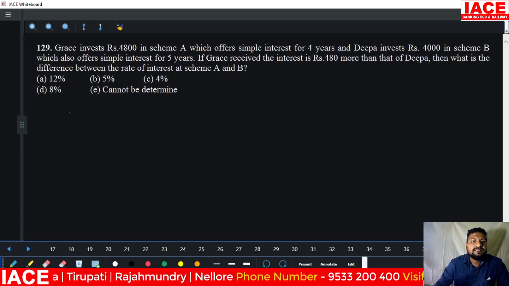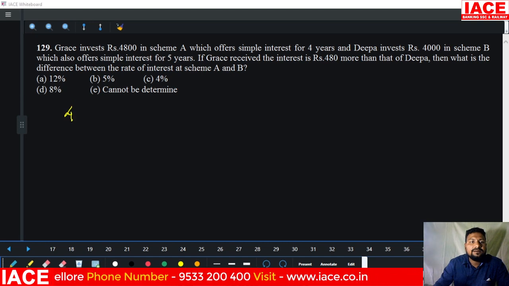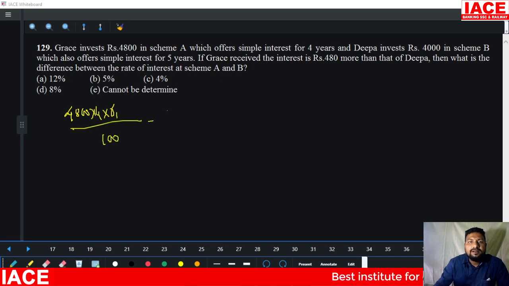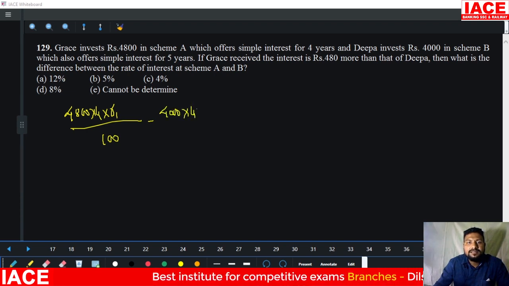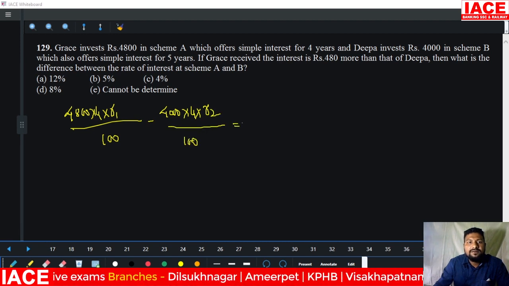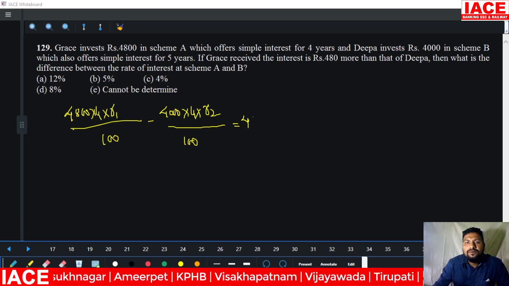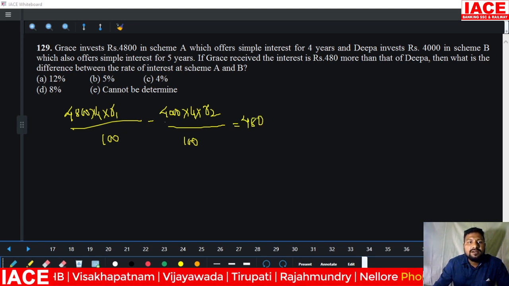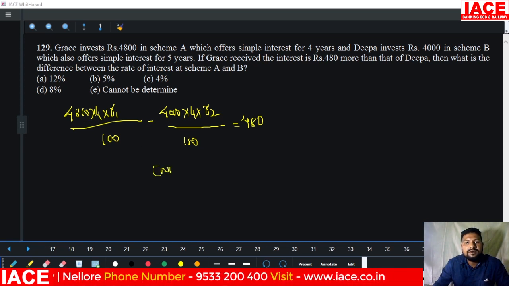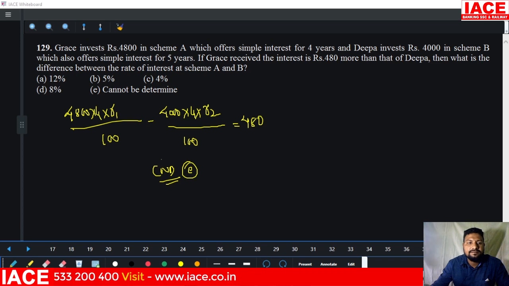Next, Grace invests 4,800 for 4 years at a certain rate of interest. Rate of interest will take R1 by 100. And next, Deepa invested 4,000 for 4 years at a certain rate of interest R2 by 100. Then the difference is how much here? 480. You can observe that here the principal is not the same. We are unable to solve this question. That means the answer is what? Cannot be determined. Option E.